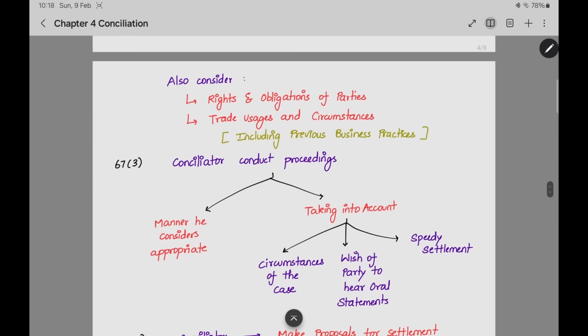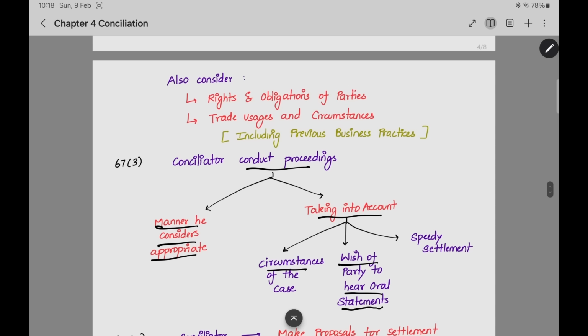The next point is, the conciliator can conduct the proceedings in the manner he considers appropriate. He can conduct it according to his own wish, but he should take into account the circumstances, as we saw already. Wish of the party to hear oral statement: if a party says that he wants to give an oral statement, the conciliator may or may not allow it. Speedy settlement: the conciliator should work with the motive to give a speedy settlement. He cannot prolong the case for a very long period. He should make a quick settlement.